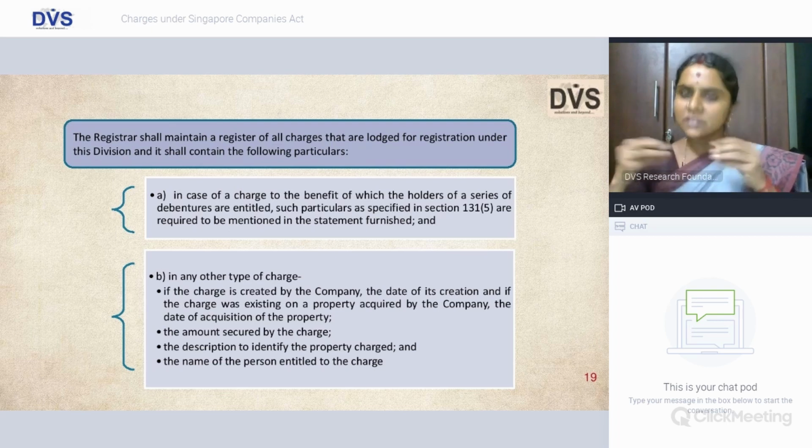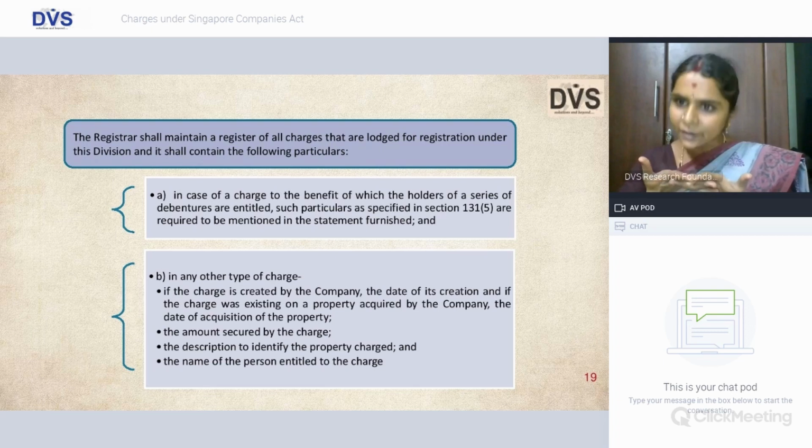Point number 3, the general description of the property, whether it is an immobile property or mobile property, what you are going to constitute or evidence as a test for this particular charge being created. And point number 4 is your debenture trustees details. So all these 4 particulars are mandatorily required to be entered in the register of charges.